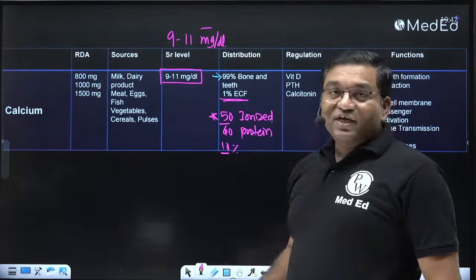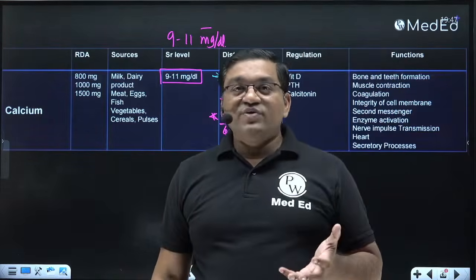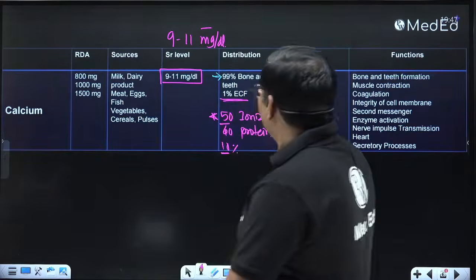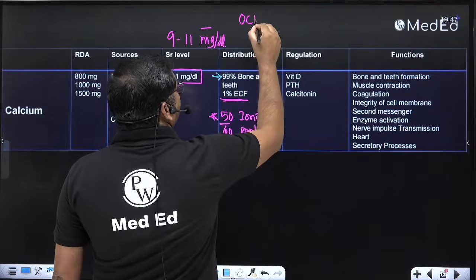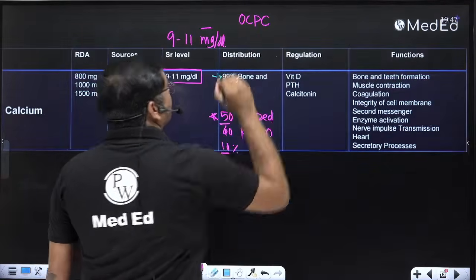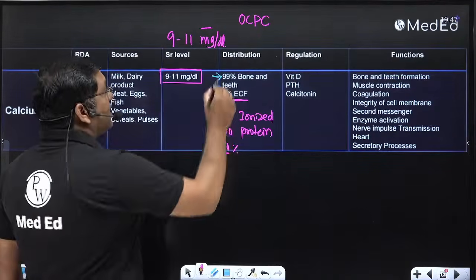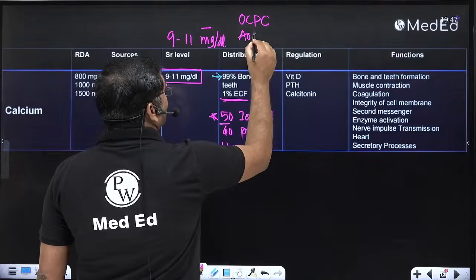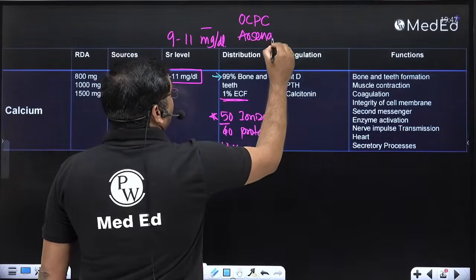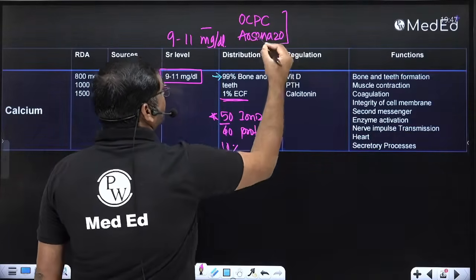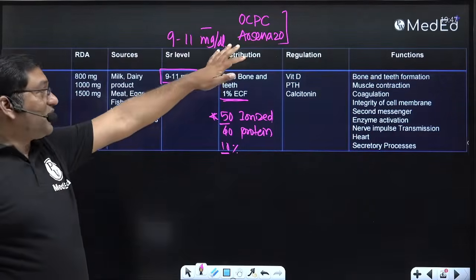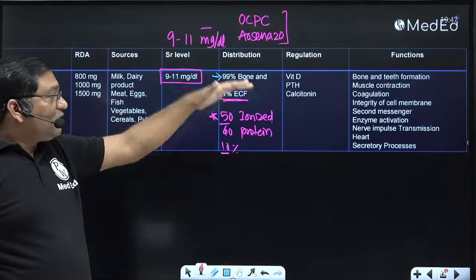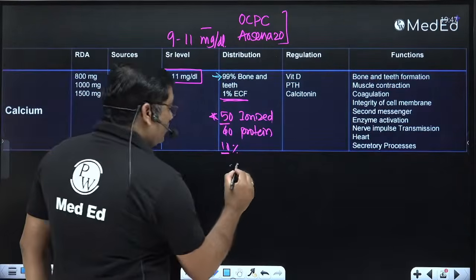Total calcium we can measure in the laboratory, which you must have performed in practical, by the OCPC, that is O-cresolphthalein complexone method, or the Arsenazo method. These are the two common methods done in the laboratory for estimation of serum calcium, but nowadays they are replaced by the ion selective electrode technique.